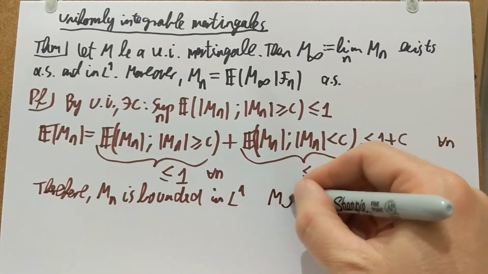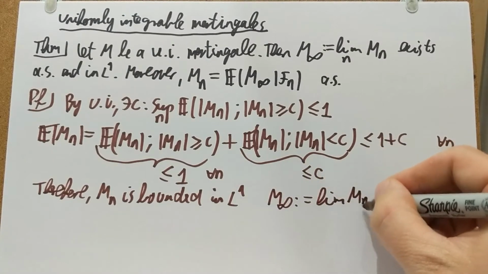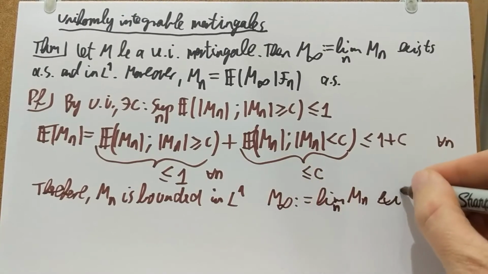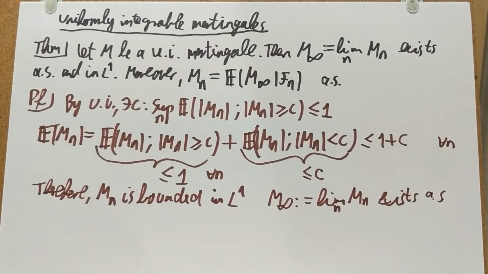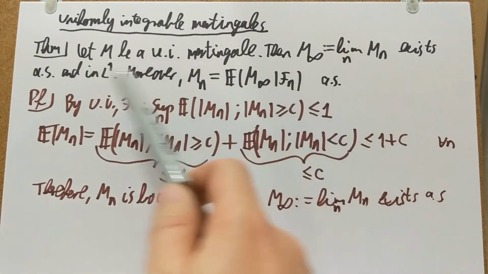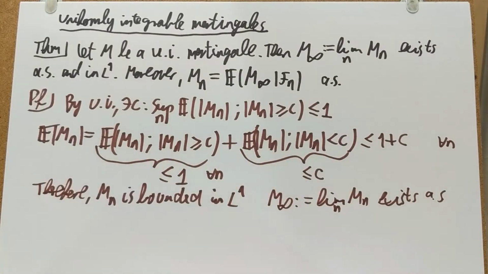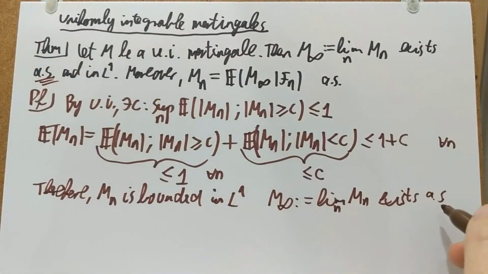So M infinity, being the limit as n goes to infinity of Mn, exists almost surely by Doob's forward convergence theorem. We did prove this almost sure part, so that's done.